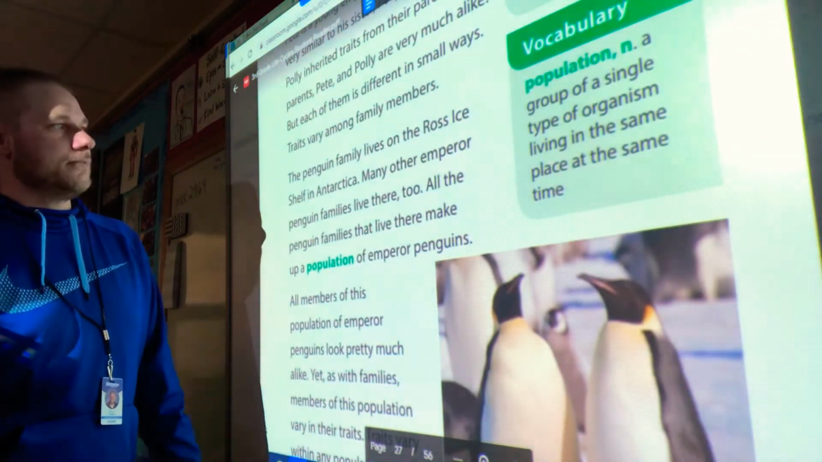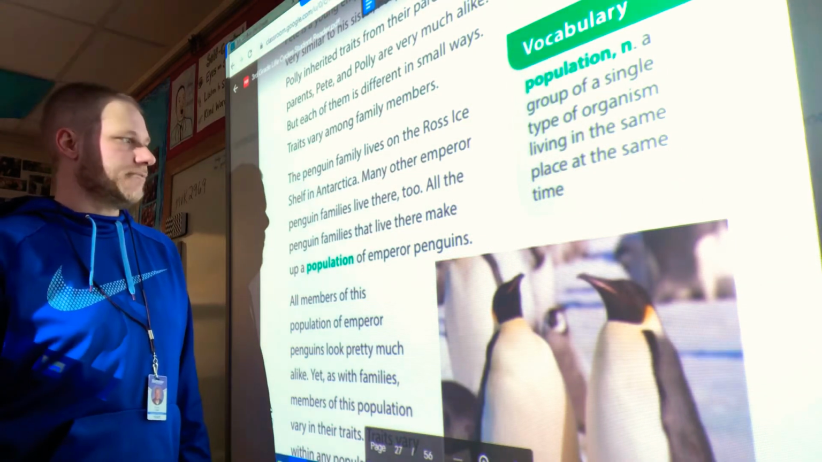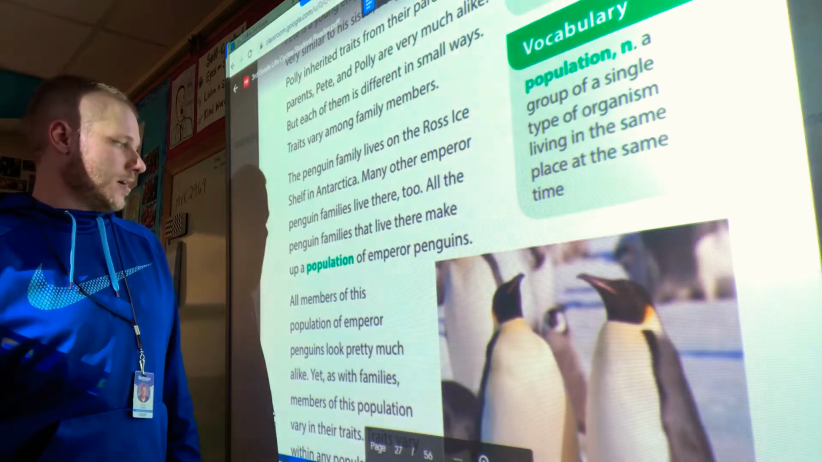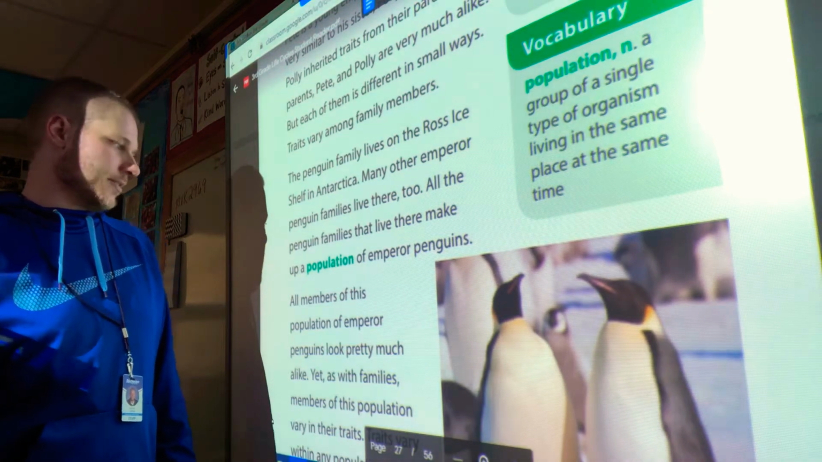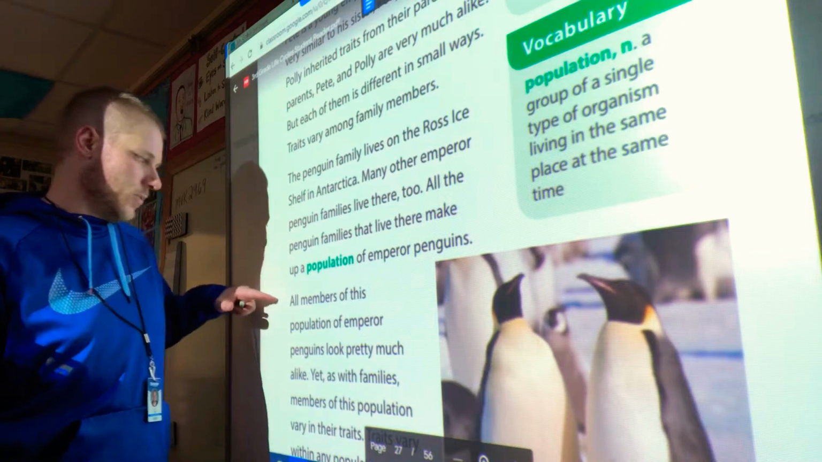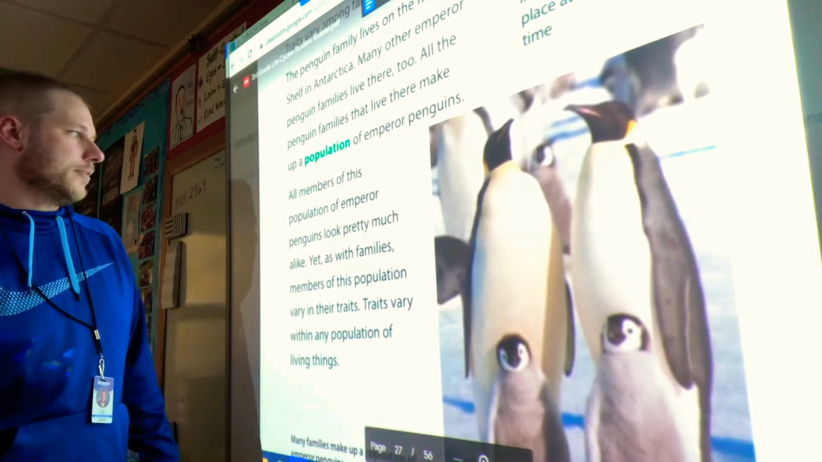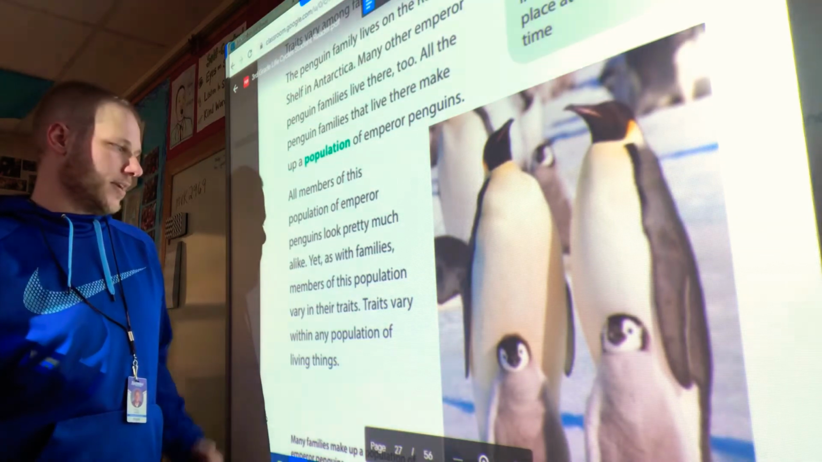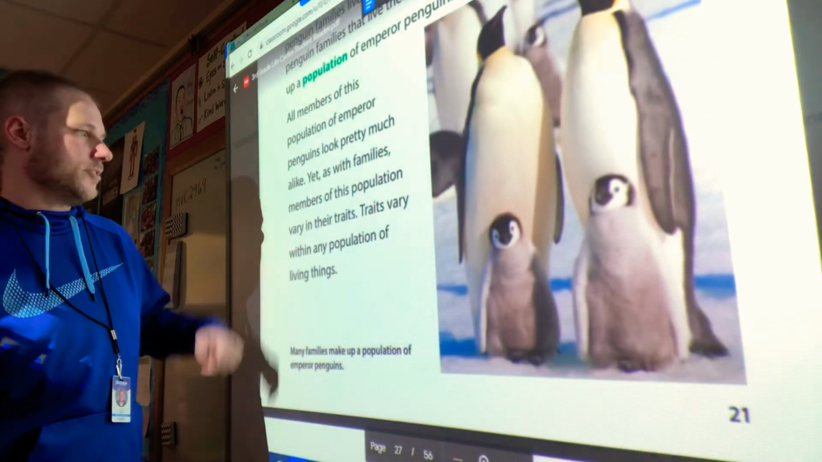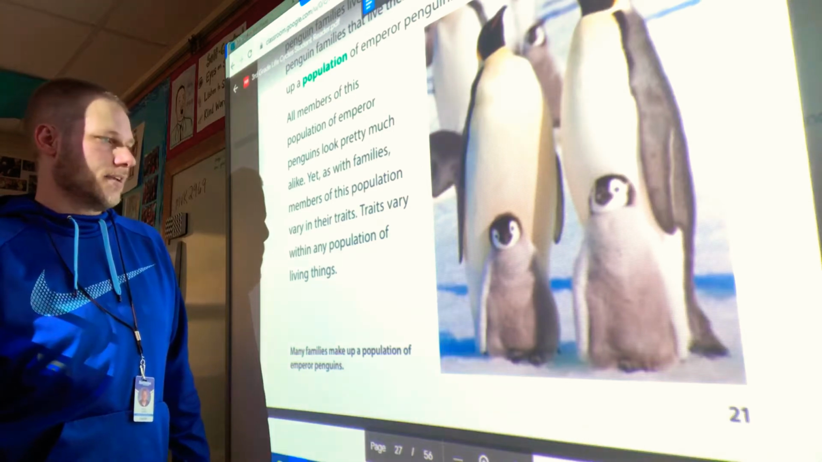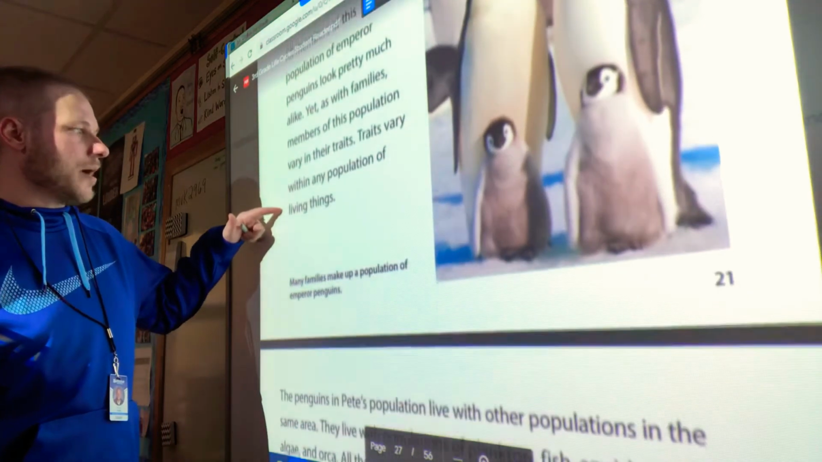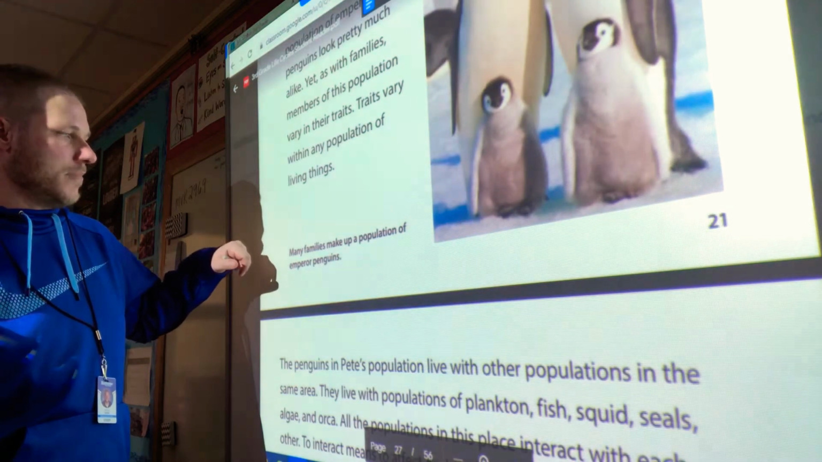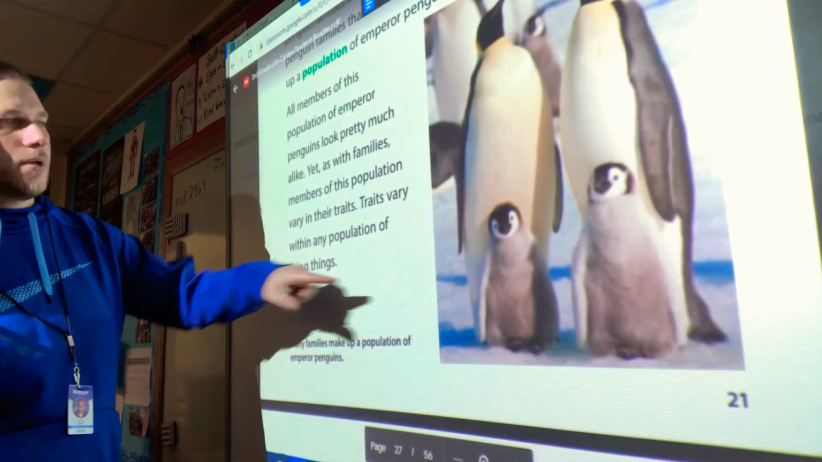The penguin family lives on the Ross Ice Shelf in Antarctica. Many other emperor penguin families live there too. All the penguin families that live there make a population of emperor penguins. All members of this population of emperor penguins look pretty much alike, yet, as with family members, members of this population vary in their traits. Traits vary within any population of living things. Here it says, many families make up a population of emperor penguins.